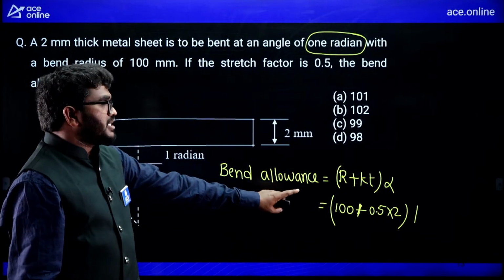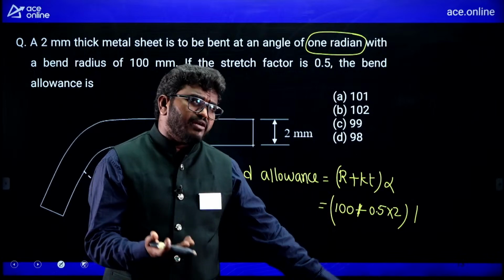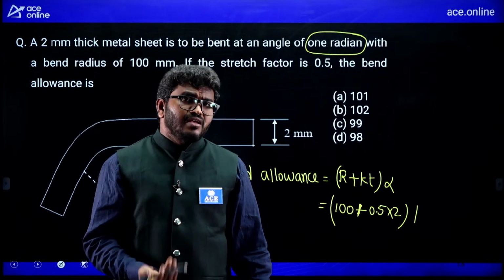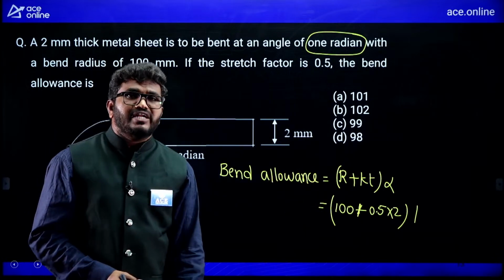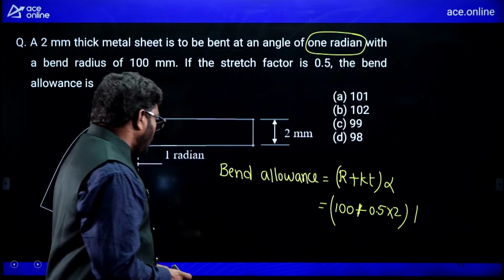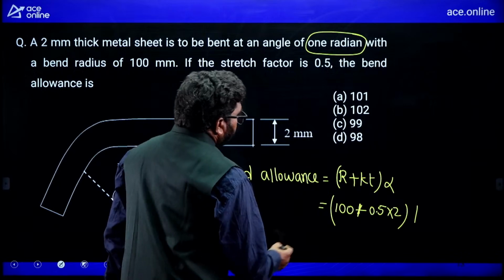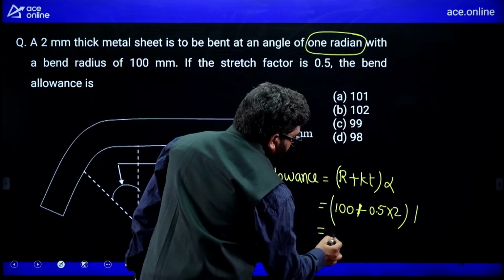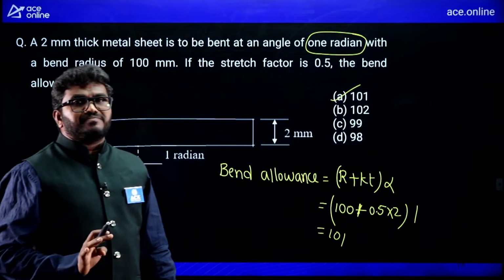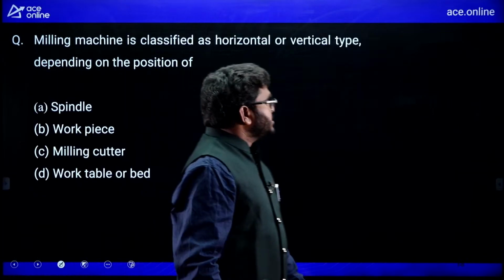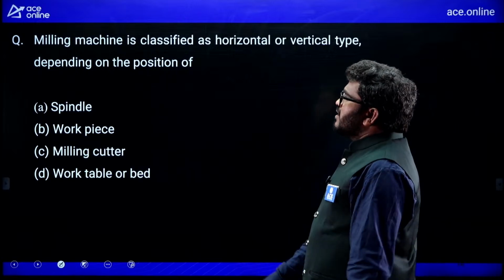Radians given it is, so that I am not converting, like I am not multiplying with pi by 180. In case in the question, if it is given degrees, you should multiply with pi by 180, but here it is not required. So 100 plus 1, that is 101 is the correct answer. Simple question.